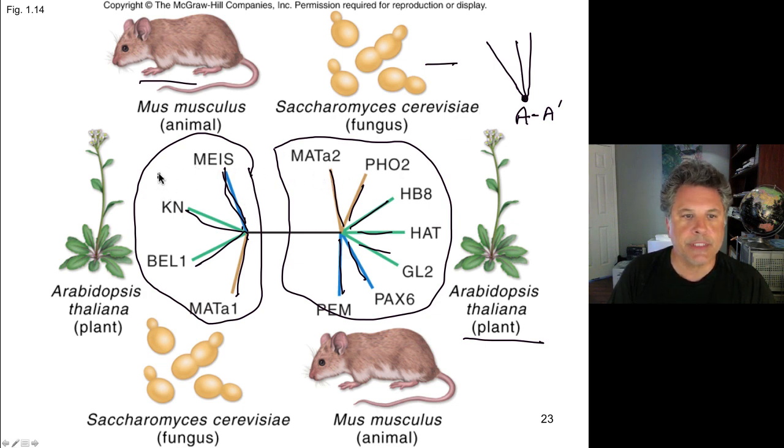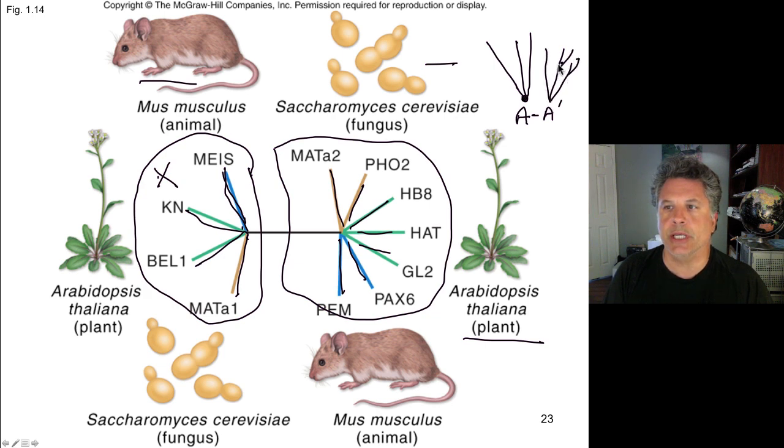Let's call this the X family of homeodomain genes, whereas this duplicated ancient homeodomain gene gave rise to, let's call it the Y family over here. So here's Y and here's X. So this shows that there are genes in yeast that are more closely related to genes in plants or mice even than they are to other genes in yeast.